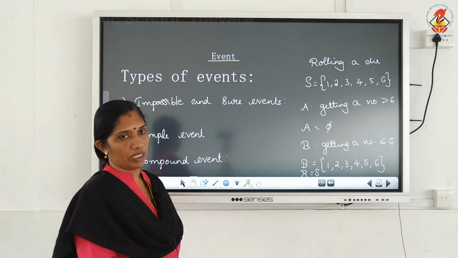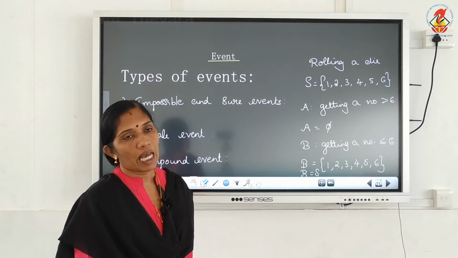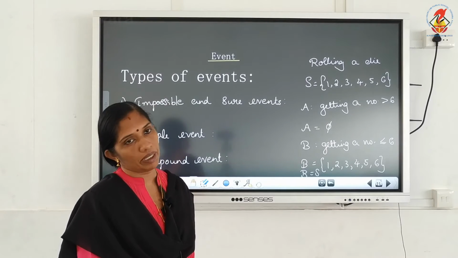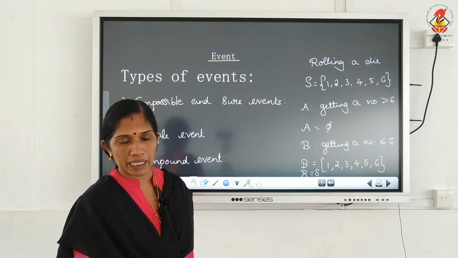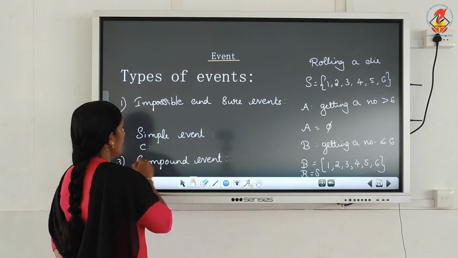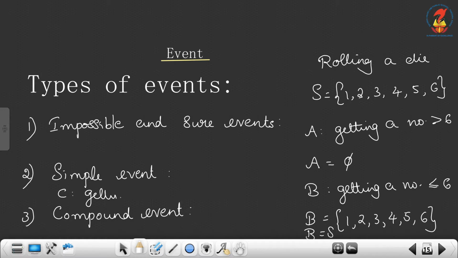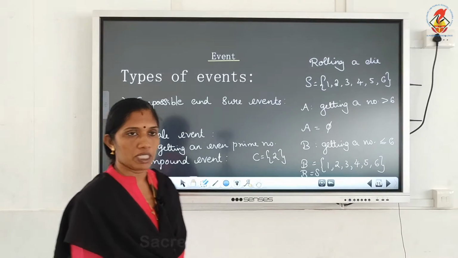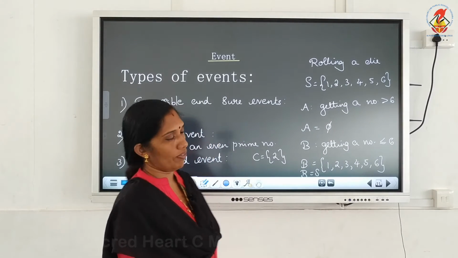Now, simple event. What do you mean by simple event? An event which has only one element is known as a simple event. For example, let C be the event getting an even prime number. Which is the only even prime number? It is 2. So how many elements in this set? Only one element. So that is known as a simple event.